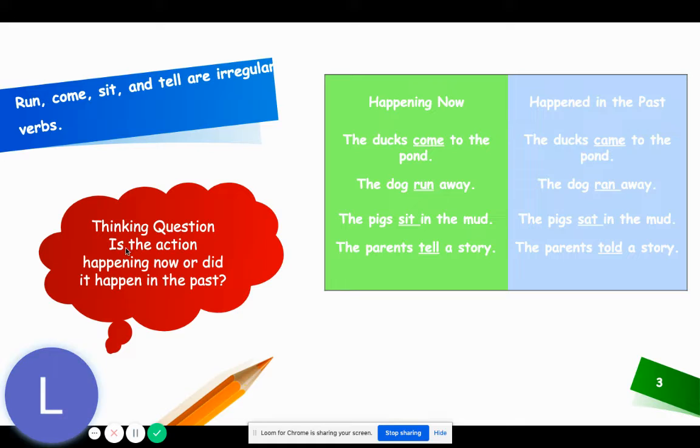As we work with this, let's look at our thinking question. Is the action happening now, or did it happen in the past?